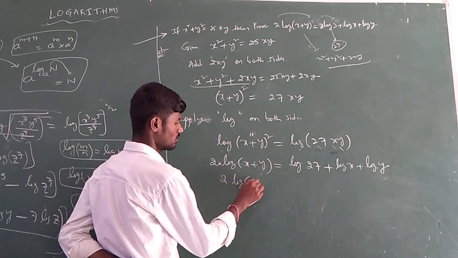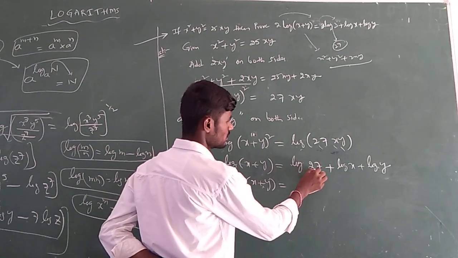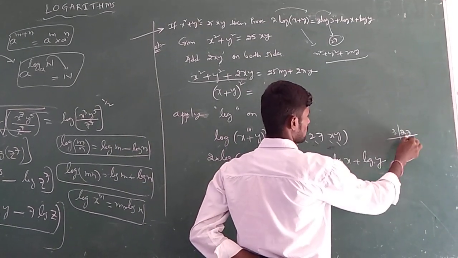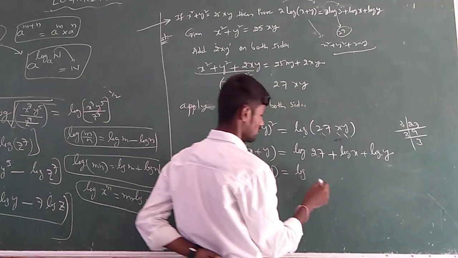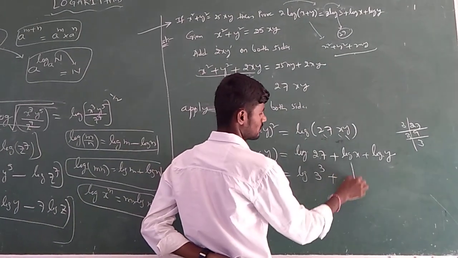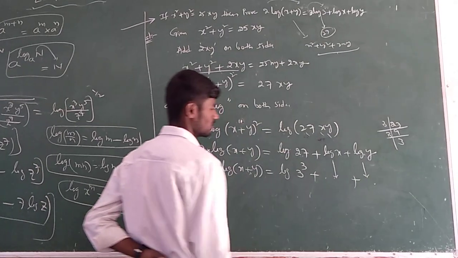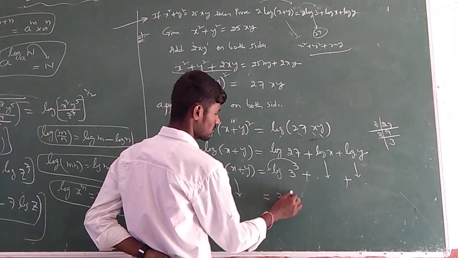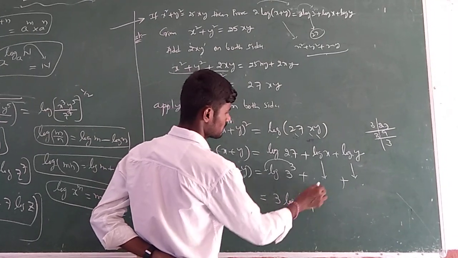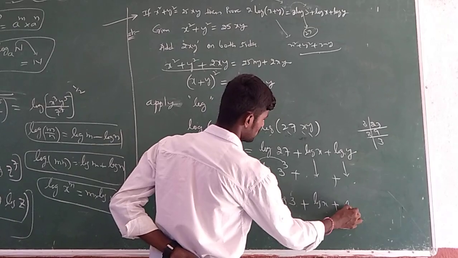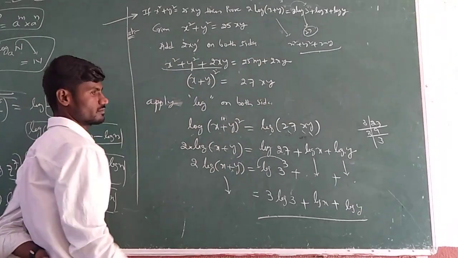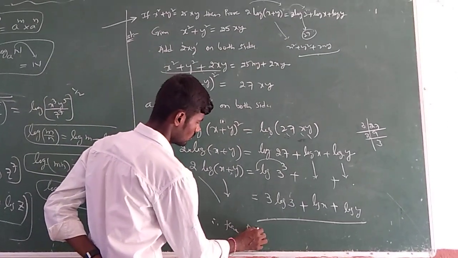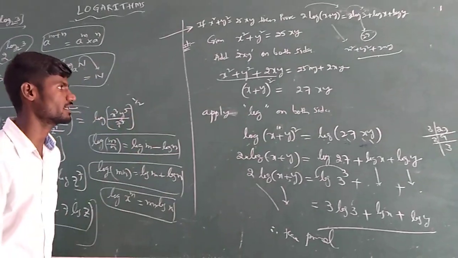Next here, 2 into log of x plus y. Log 27 can be written after factorization: 27 is 3, 9, 3, that is 3 power 3. The rest is the same, log x plus log y. So it becomes 3 into log 3 as per the exponent, plus log x plus log y. So the right side is done. After writing this step, you have to write hence proved. So this is the way of solving a logarithmic problem.